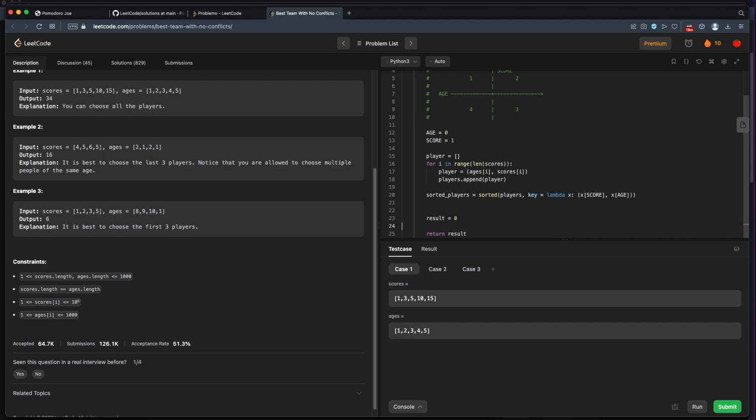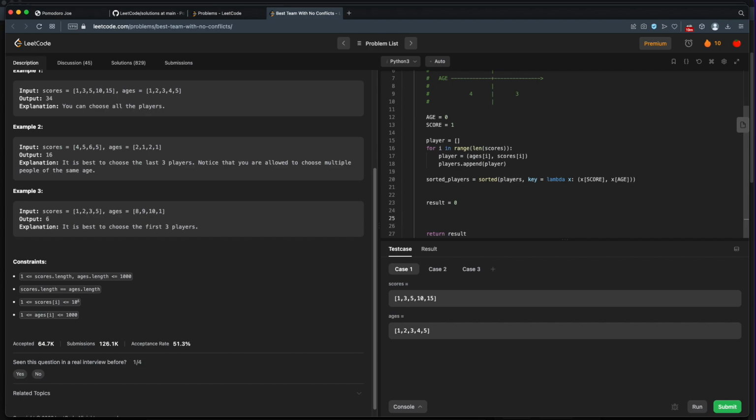So now we have to build up some teams. This is where it gets tricky to explain. So we'll essentially go for every player in our sorted players. And we'll say, what is the best team that this player can be on so far? Just looking at the players to the left of this player in the list.